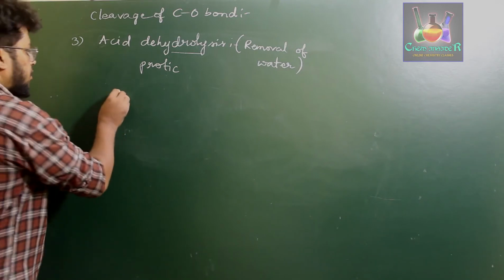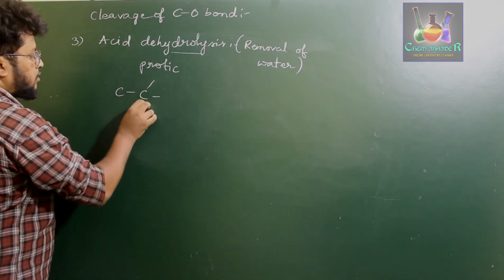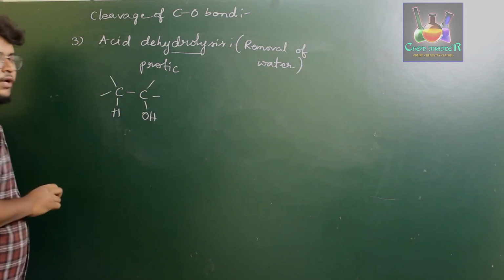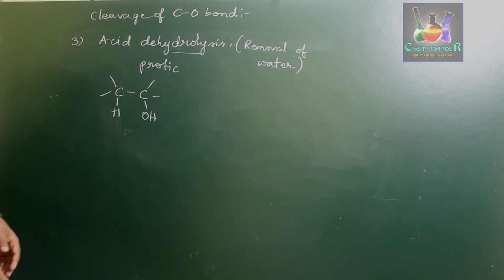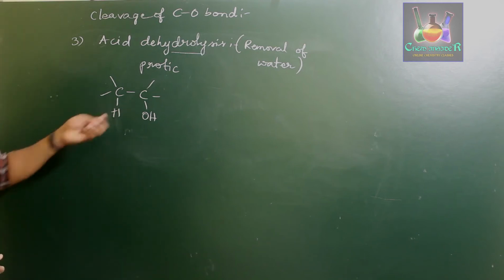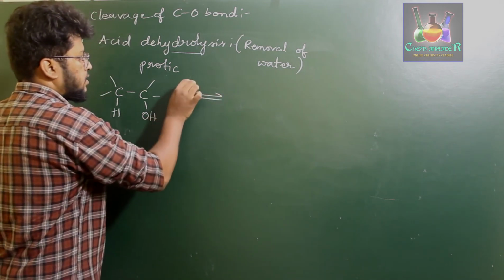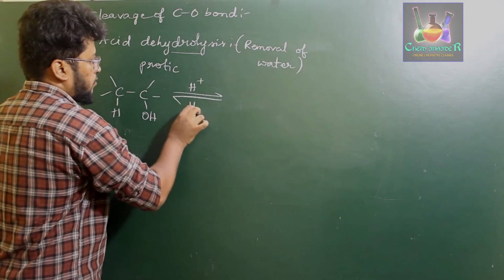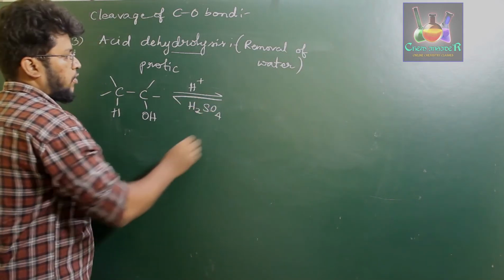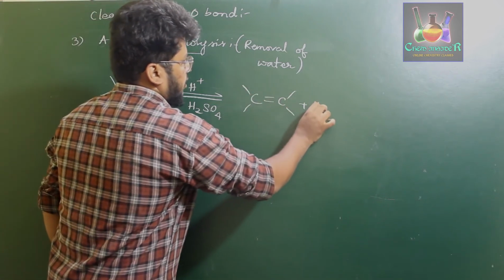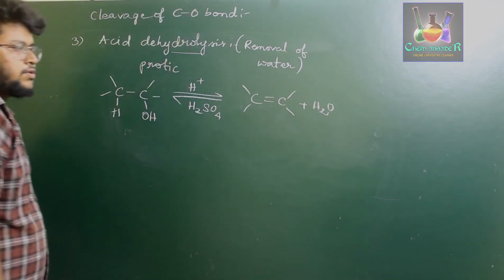That is, if you consider a general reaction where you have OH and an alpha hydrogen present in the alcohol, that hydrogen will react with the OH in the presence of a protic solvent such as H2SO4 to form a C double bond C, that is an alkene molecule, with the loss of water.